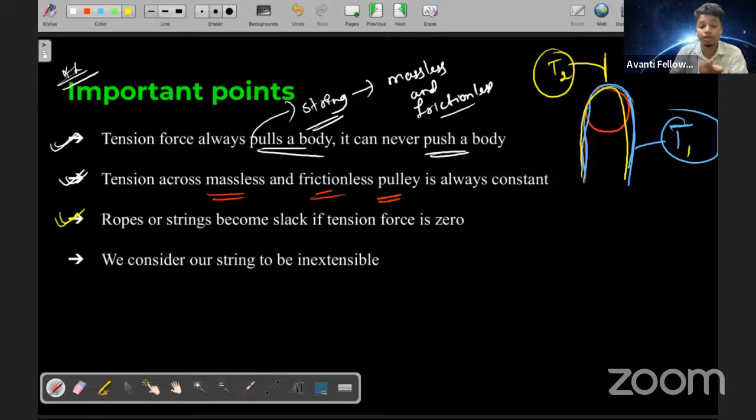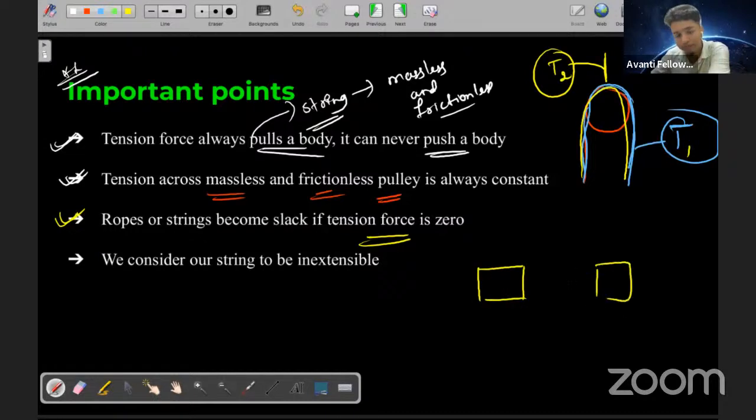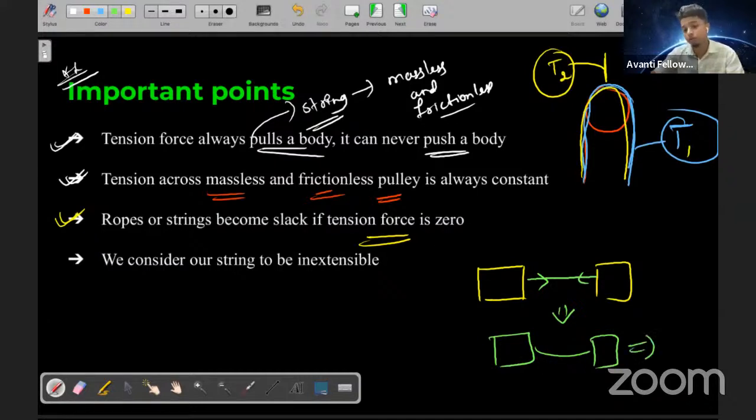And the next thing it is saying is that ropes or strings become slack if tension is zero. Suppose I have two masses, and there is a certain tension between them. Because of the tension the rope is stiff. Wait a minute, I need to see my video so that I can know that you are able to see it. Okay, nice. See, it was like this, there was a little tension. If it becomes slack, there is no tension. If there is no tension, it will be slack. It was like this with tension, but now there is no tension, so it will be slack.